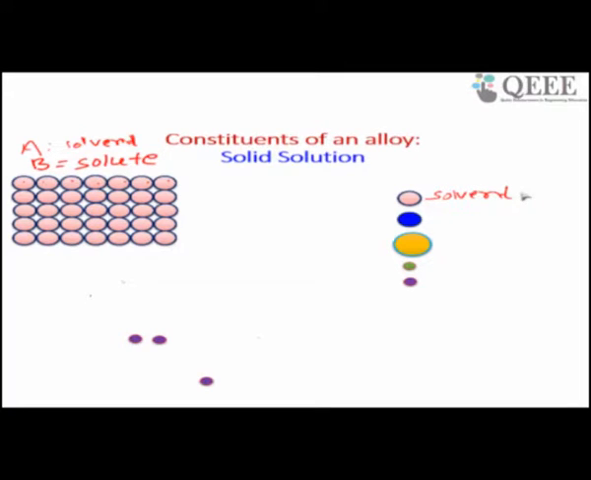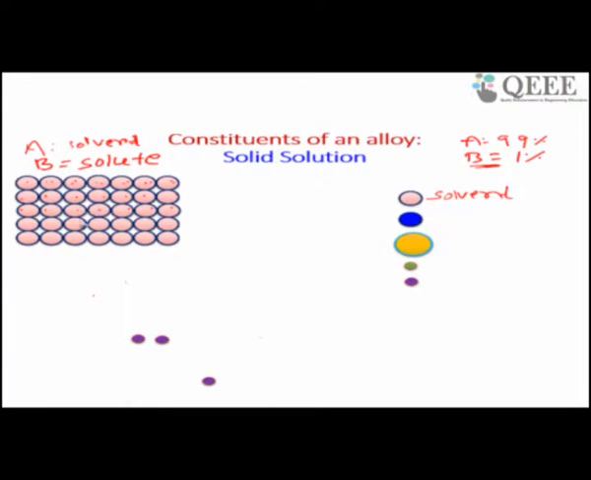Now I want to make an alloy. This one is for a pure metal like A. If you want to make an alloy, I will have some percentage of A, let us say A equal to 99%, B equal to 1%. It means I have to replace 1% of the A atoms with B atoms. So what I have to do is remove a few A atoms, and replace them with B atoms.